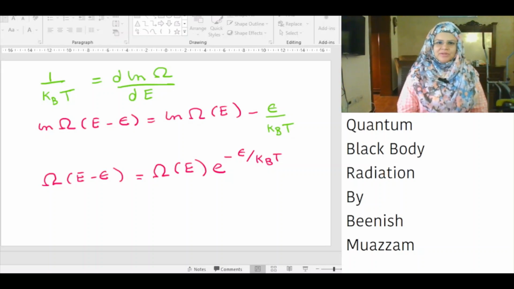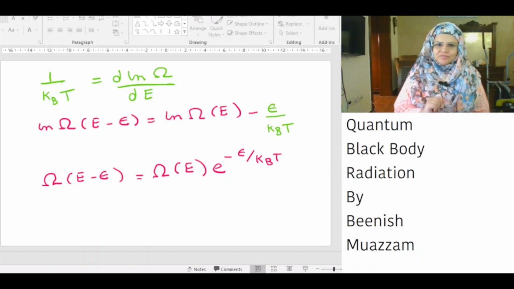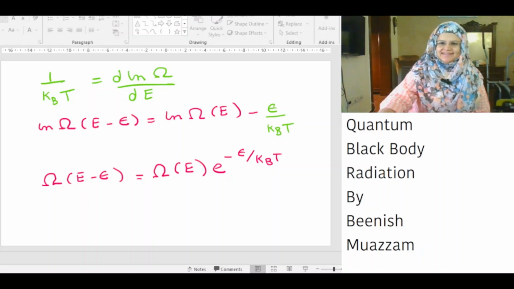If we substitute this value in the Taylor expansion, ln omega of E minus epsilon is equal to ln omega of E minus epsilon over kBT. If we take the exponential of the equation, we get omega of E minus epsilon is equal to omega of E multiplied by exponential of minus epsilon over kBT.